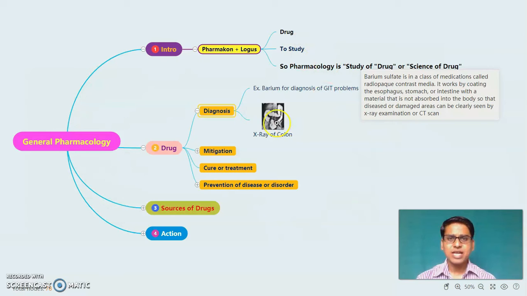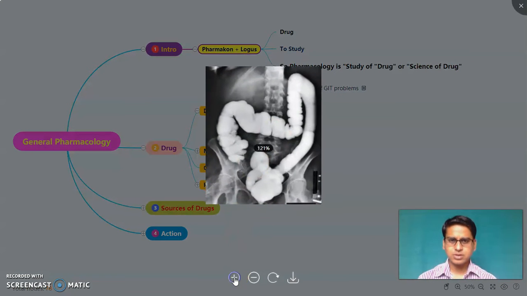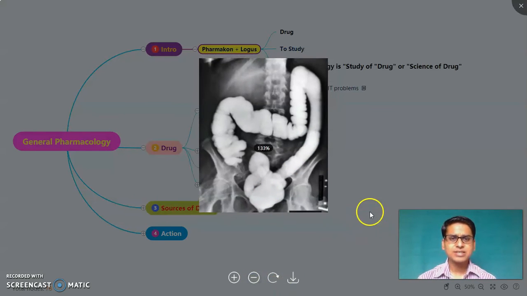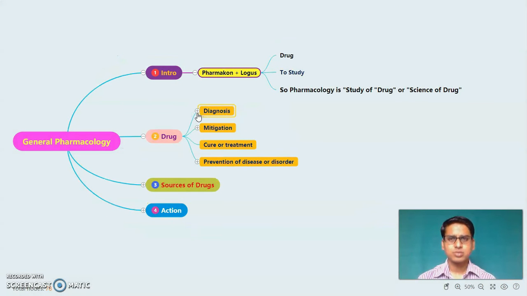I will show it with the help of this X-ray of the colon. Now you can see this X-ray of the colon with the help of barium sulfate. Due to this X-ray, the doctor can detect exactly what the disease or the cause of disorder is in the particular GI tract. So, any substance or any agent which is used for diagnosis is called what? Drug.